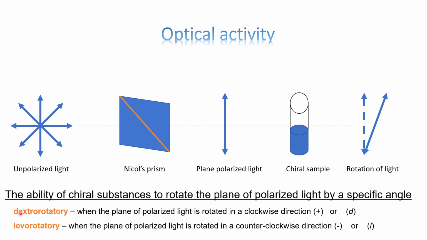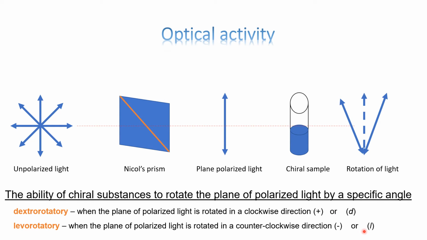Such substances are called as dextrorotatory when they rotate the plane of polarized light in the clockwise direction. They are denoted by small d or plus sign. Whereas some substances can also rotate it on the left hand side or anti-clockwise. They are called as levorotatory and denoted by minus sign and small l.